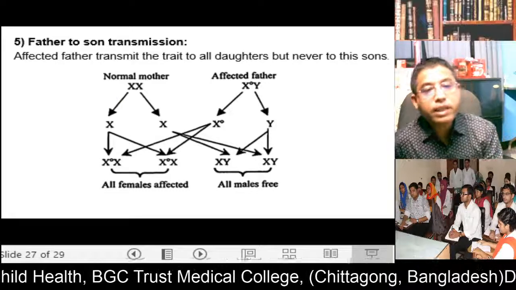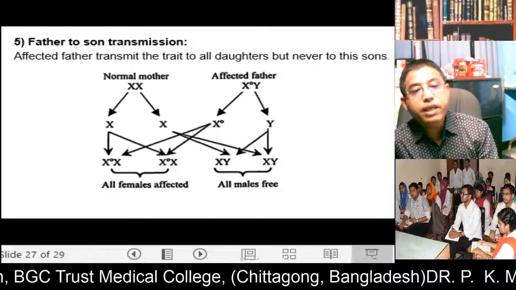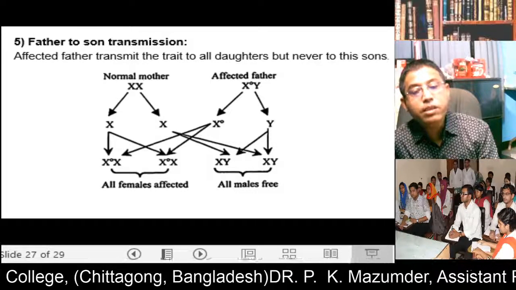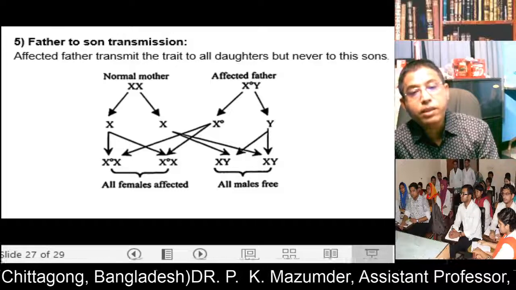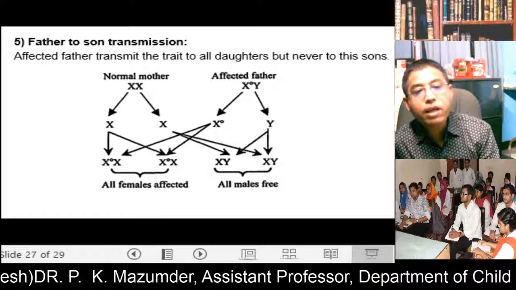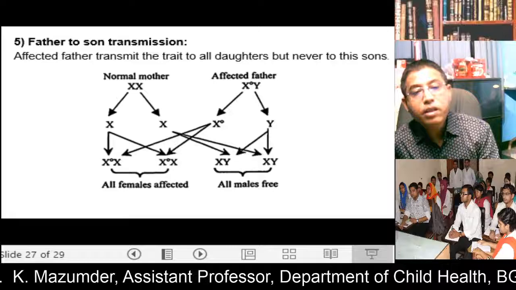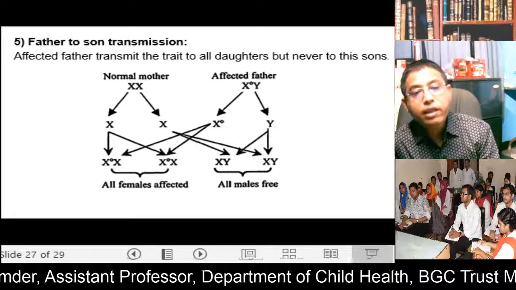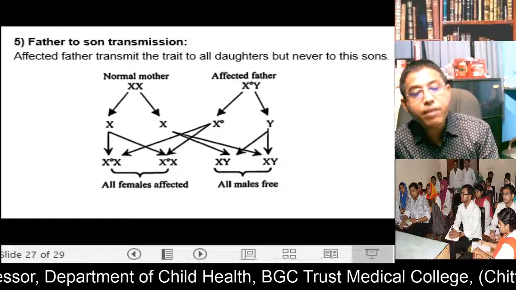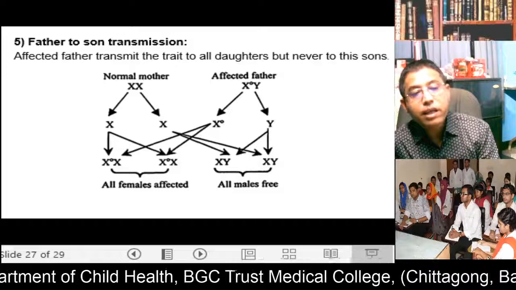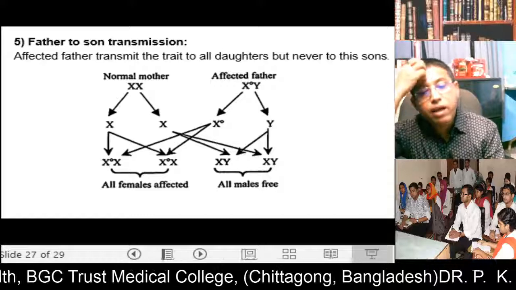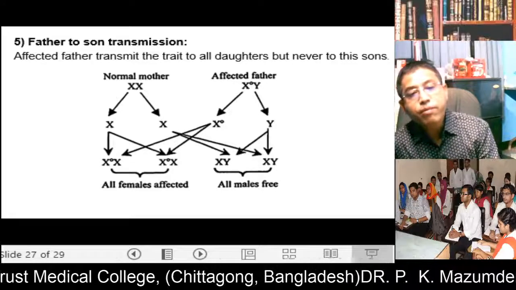Now, father to son transmission. An affected father transmits the trait to all daughters. So all daughters will be sufferers because this is a dominant gene, but never to his sons. With a normal XX mother and an XY father whose X is the mutated dominant gene, the father will be affected. In that case, all females are affected because all females carry the mutated gene from the father. But all males are free because the Y chromosome is normal.